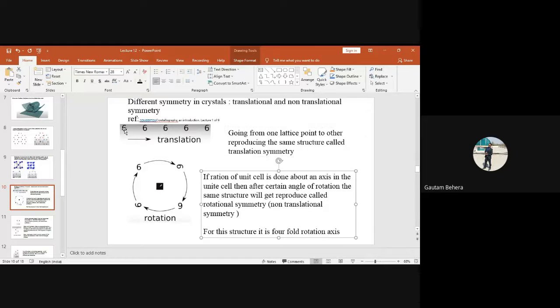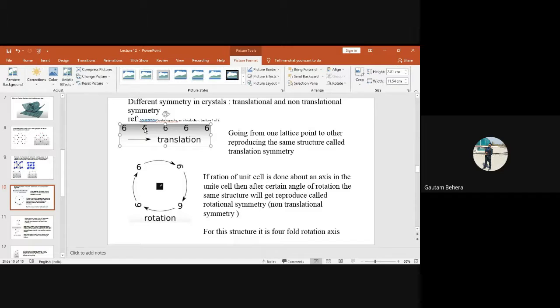You can see this is a 6, for example. This lattice point is having 6. If I move from this lattice point with 6 by the same unit distance, I will get 6 again. If I again move from this point to this point, again I am getting 6. So that means I am reproducing the same structure if I am translating. Is it okay? Yes, sir.